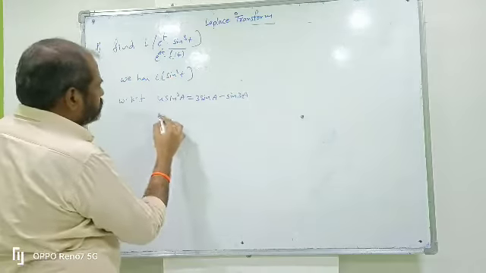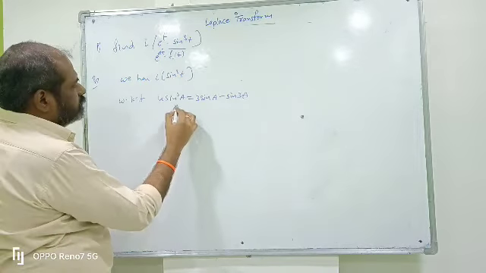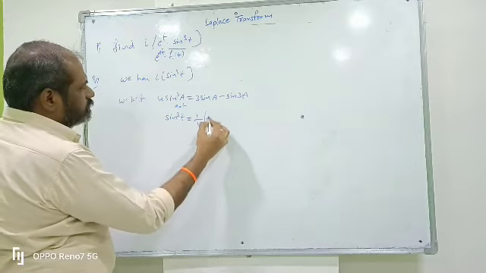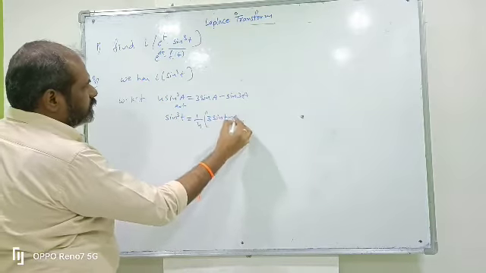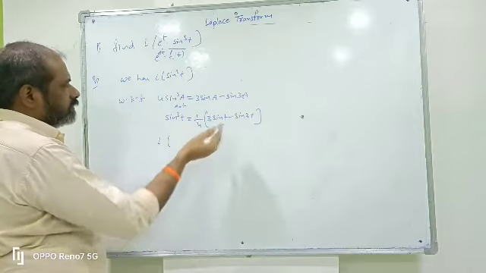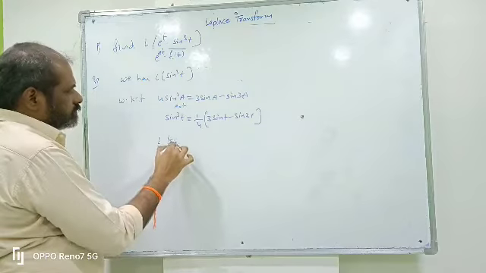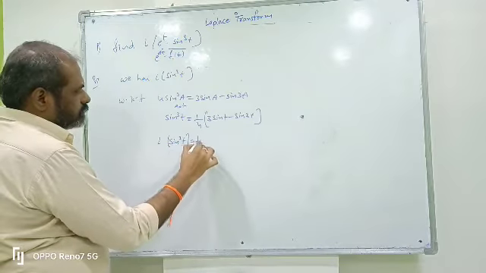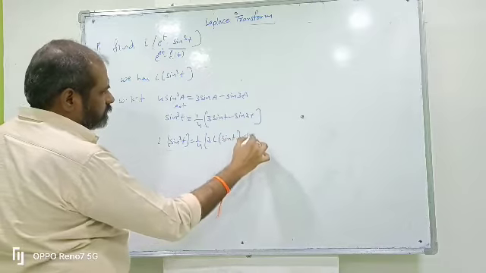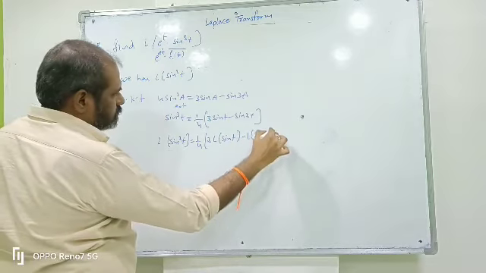We want sin cube t, so a equal to t. Sin cube t equals 1 by 4, taking the 4 to the right side, into 3 sin t minus sin 3t. Applying the Laplace transform on both sides, L of sin cube t equals 1 by 4 into 3, constant, L of sin t minus L of sin 3t.